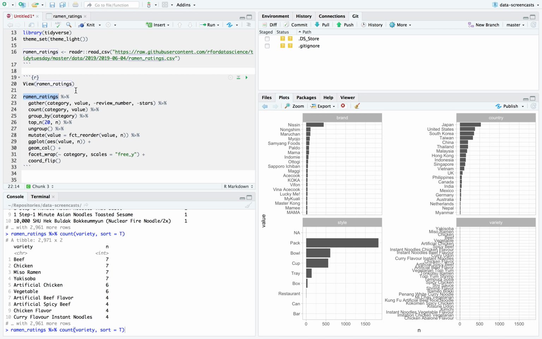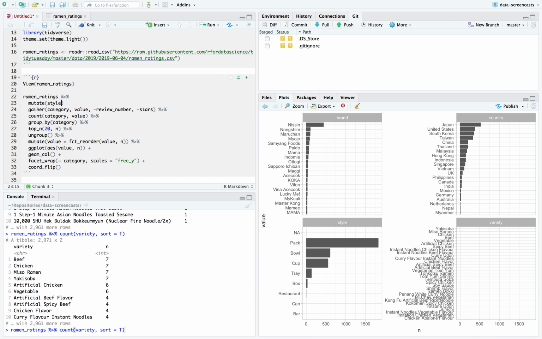Style. So what are we finding? We're finding that style probably needs to be lumped. So say style is fct_lump, and we can see there's kind of 5 and then everything else. Style by 5.